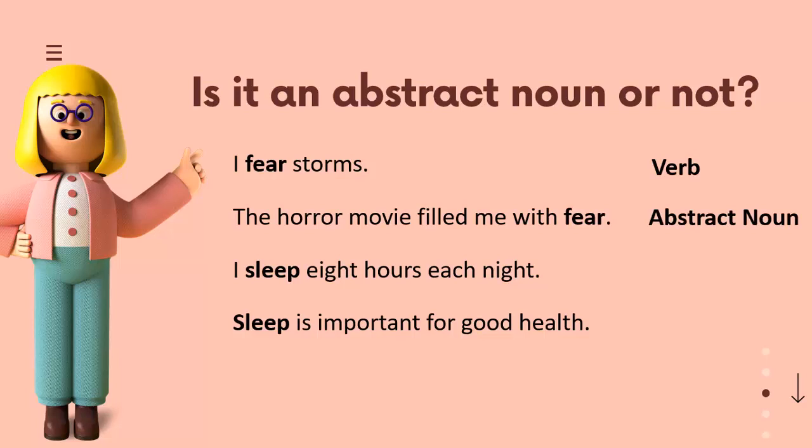Here is another example with the word sleep. I sleep 8 hours each night. Sleep is a verb in this sentence. Sleep is important for good health. In this sentence, the word sleep is an abstract noun.